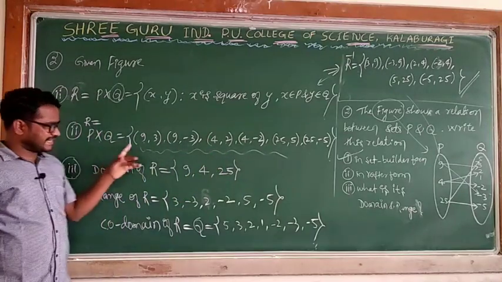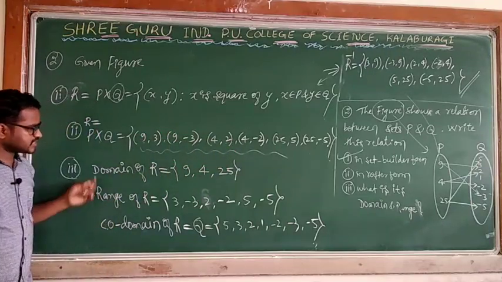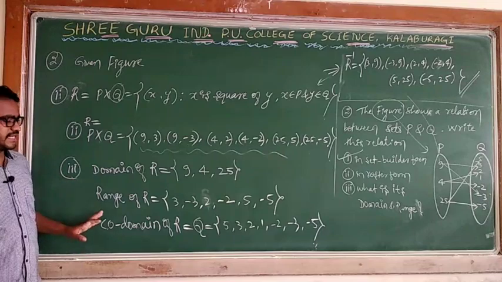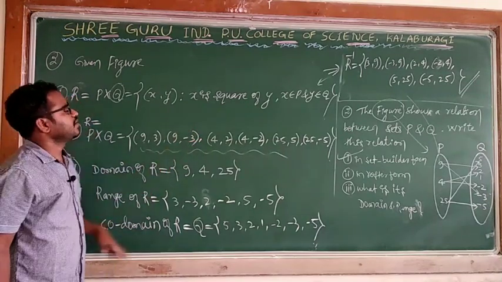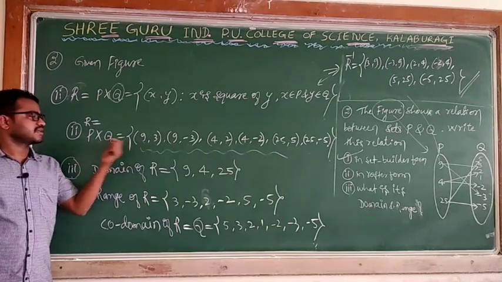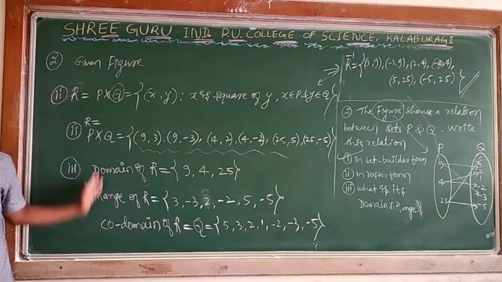And domain is the collection of the first elements of all these ordered pairs. And range is the second elements of these ordered pairs. Then you can say codomain is the whole second set. Inverse relation is interchanging the ordered pairs in the given relation. Nothing else, that is the inverse relation. Okay, this you can copy.